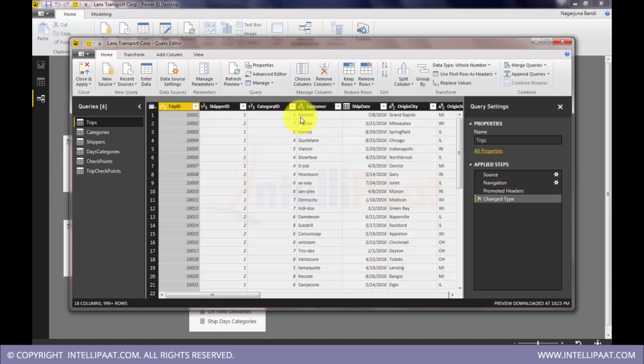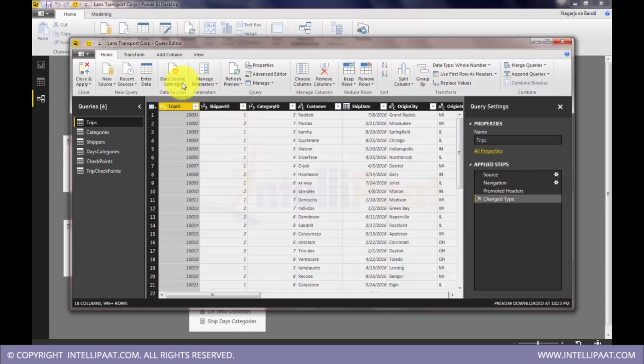This is different from DAX. This is Power Query, and everything you write here is also called M. We don't actually write anything, at least in this assignment. We will use all the options that are available here in the transformations panel.